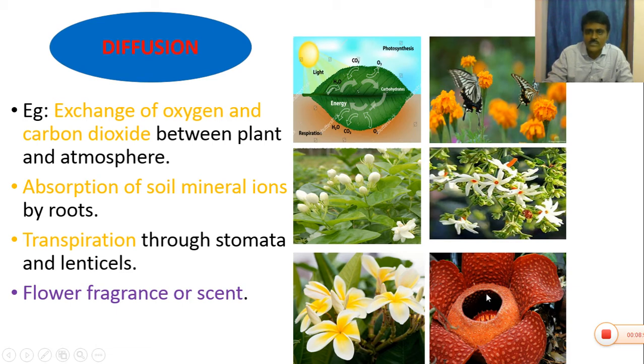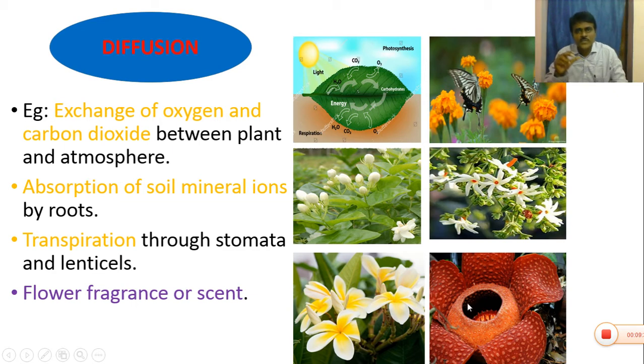Now the Rafflesia flower. This flower emits some type of bad odor. This flower is the largest flower in the plant kingdom. Even though Rafflesia is a parasitic plant, these flowers are very big in size. It measures nearly 3 feet in diameter, 3 feet in length and 3 feet in width. So it has the largest flowers in the plant kingdom, and it can also give off an odor or a smell.